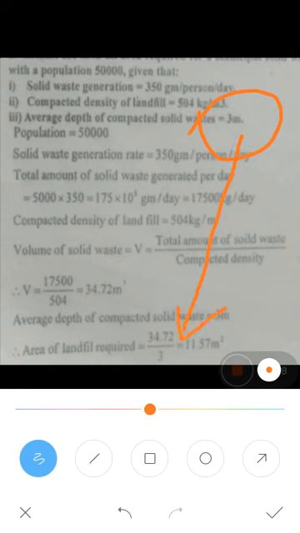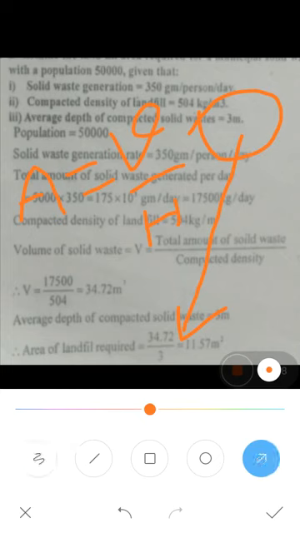Area is equal to volume by height. Volume is this one, and height is this one. So you will get the area of the landfill required, which is 11.57 meter square.